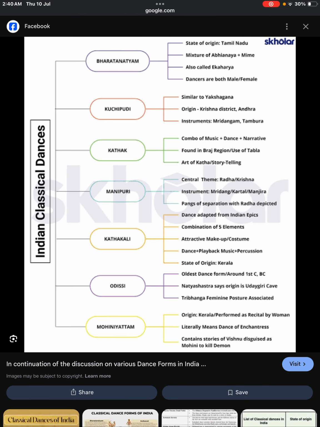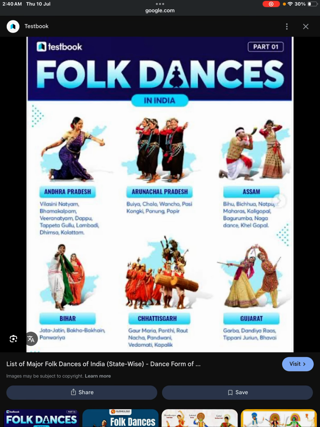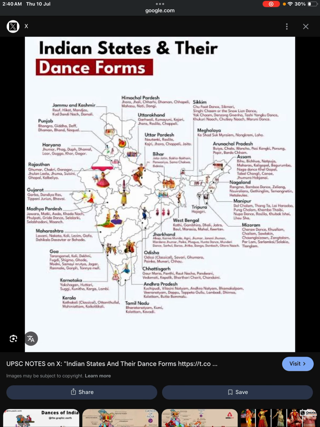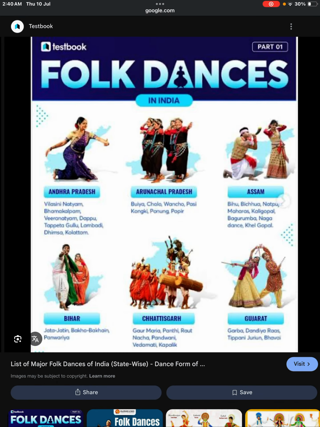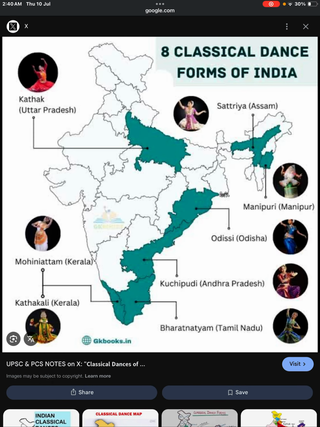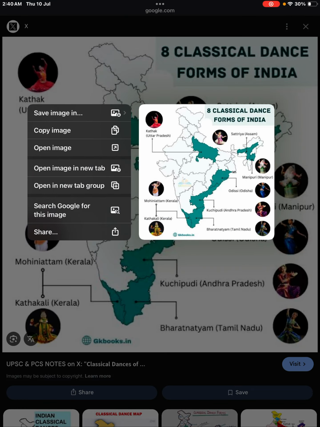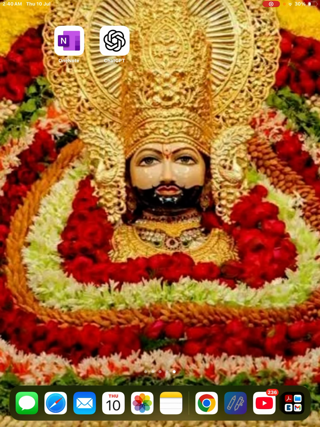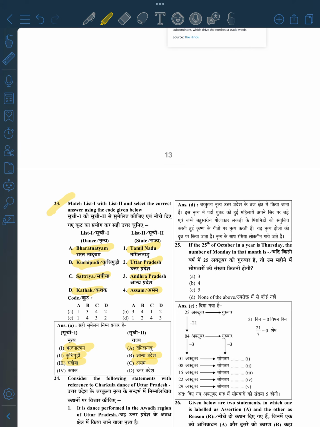When you will see the Indian dance form, right? This was a good diagram. Where is it? So it is from the classical dance form, not from anywhere else. So we are pretty much good with it, right?